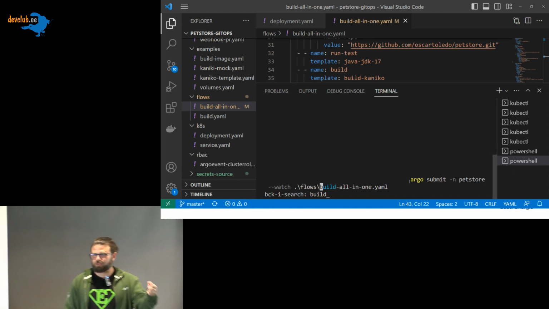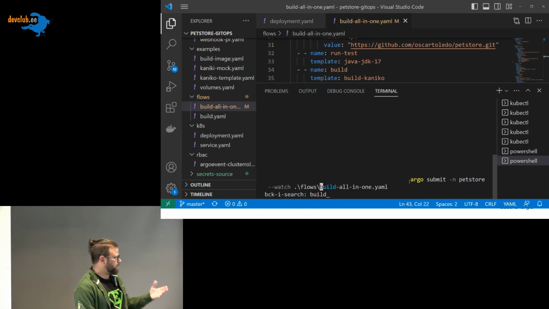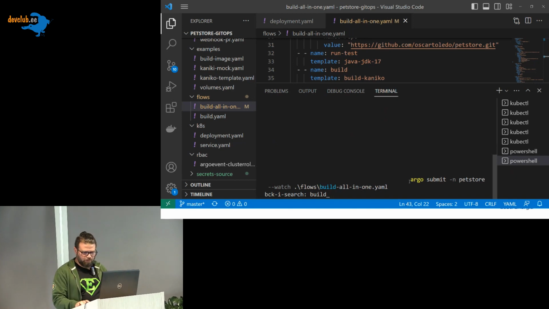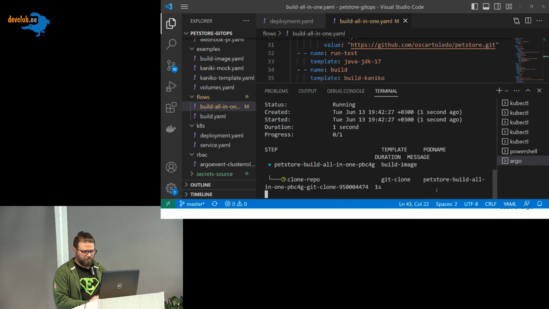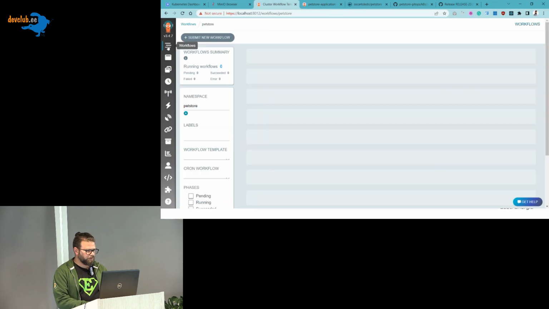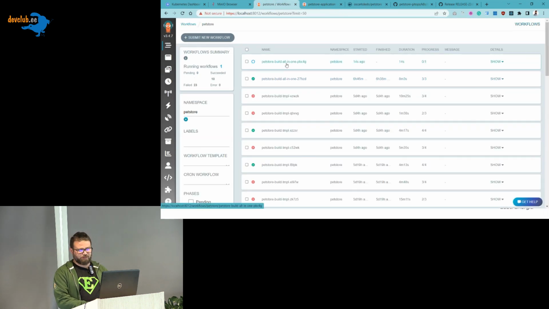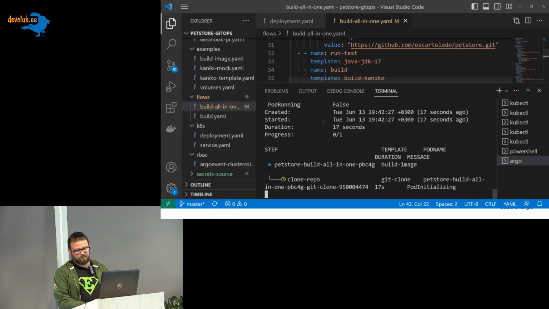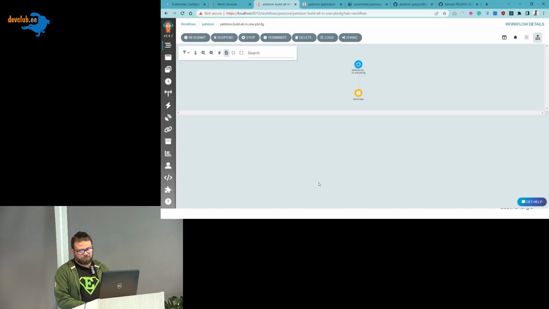You can do it using kubectl with a different configuration, but Argo provides these extra features. And you see that something starts. We can also go to the Argo Workflow, and we see that something starts here as well. You can follow in the terminal or from here.